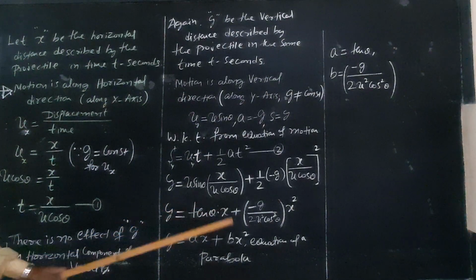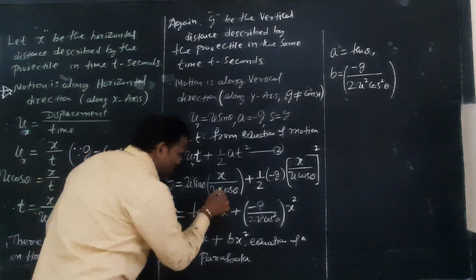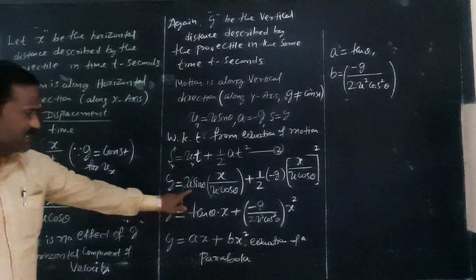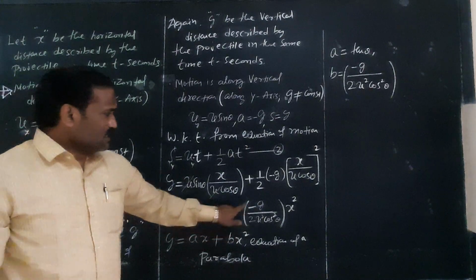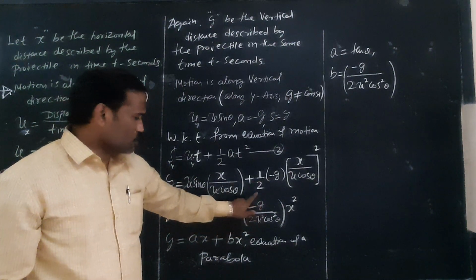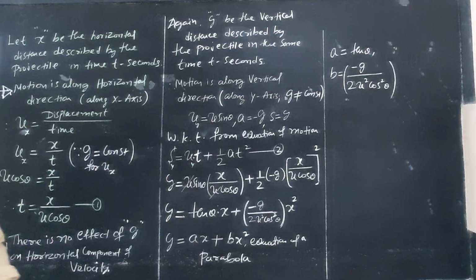Sin theta by cos theta is tan theta, since u gets cancelled. Therefore y is x tan theta minus g x square by 2 u square cos square theta. Group the terms.